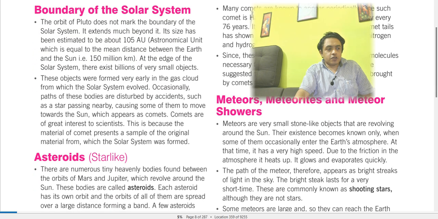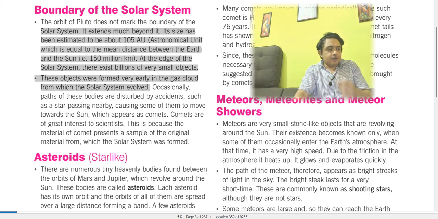The orbit of Pluto does not mark the boundary of the solar system. It extends much beyond it. The size has been estimated at about 105 AU, where an astronomical unit is the mean distance between the Earth and the Sun. That is the boundary of the solar system.